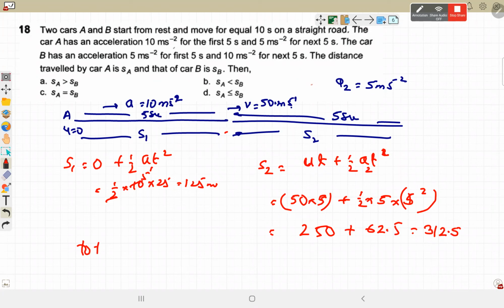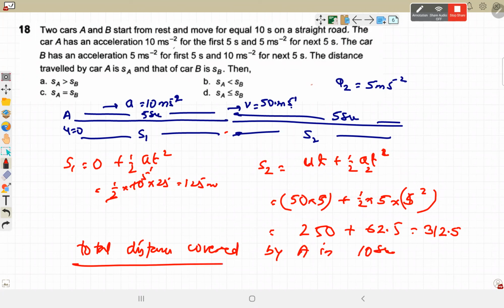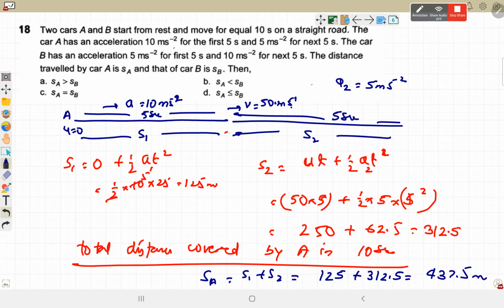Total distance covered by car A in 10 seconds is S1 plus S2, 125 plus 312.5, and that is 437.5 meter. In the second case the initial acceleration is 5 and then the final acceleration is 10, for 5 seconds each. Likewise calculate for car B and give me the answer. What is the displacement covered by car B?